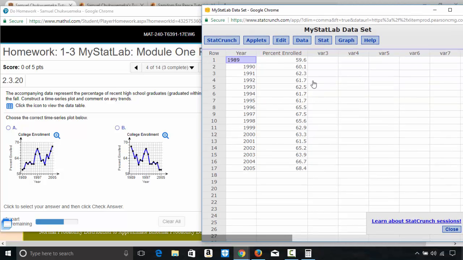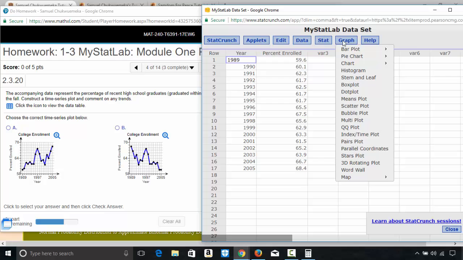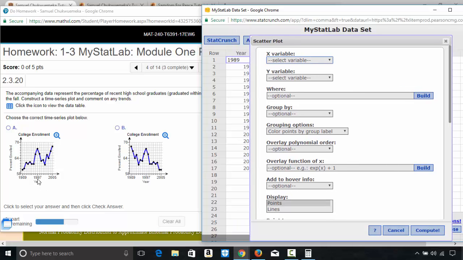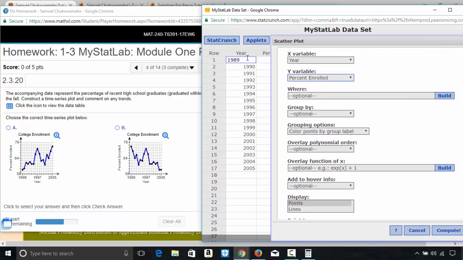All right, so we just go to graph. Here we don't see anything in time series. That's fine. We can just do a scatter plot. And here the X variable is the year, and the Y variable is the percent enrolled. So X variable get the year, Y variable get the percent enrolled. If you want, you can do this by inspection, but I want to save time.